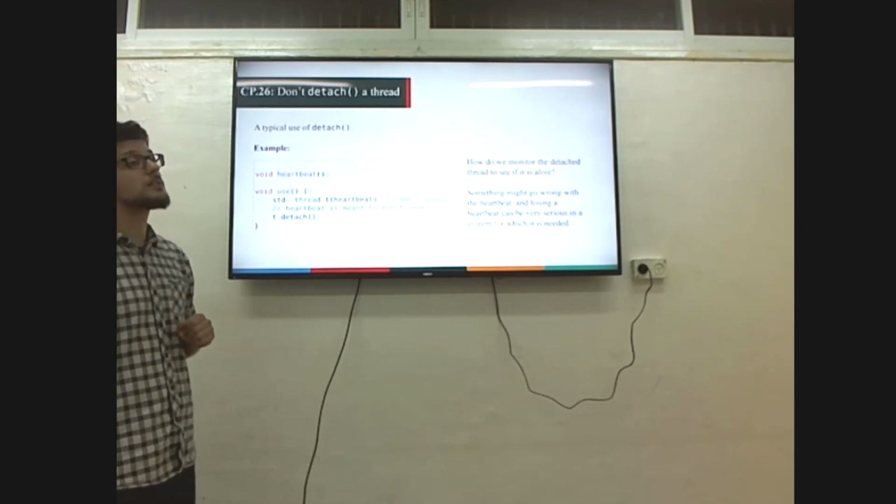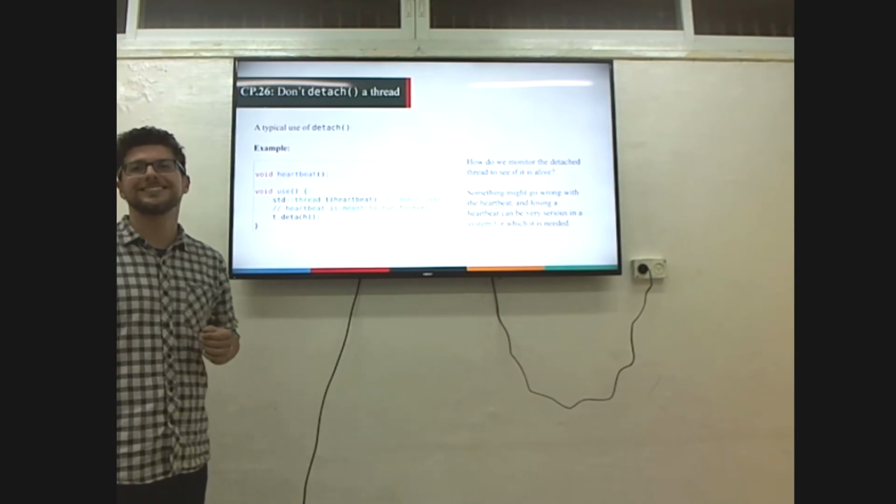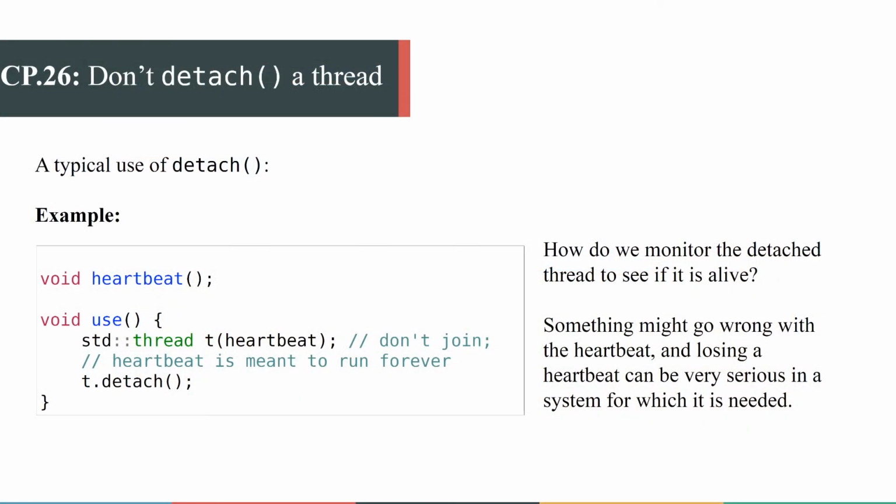And last, CP26: don't detach a thread. Basically, we do this when we want some thread to run forever until the end of the life of the application, doing some background tasks, monitoring something, or something like that. But the problem is that if the thread function exits, you have no option to know it. You don't have a handle to the thread, and it can lead to problems for your application.